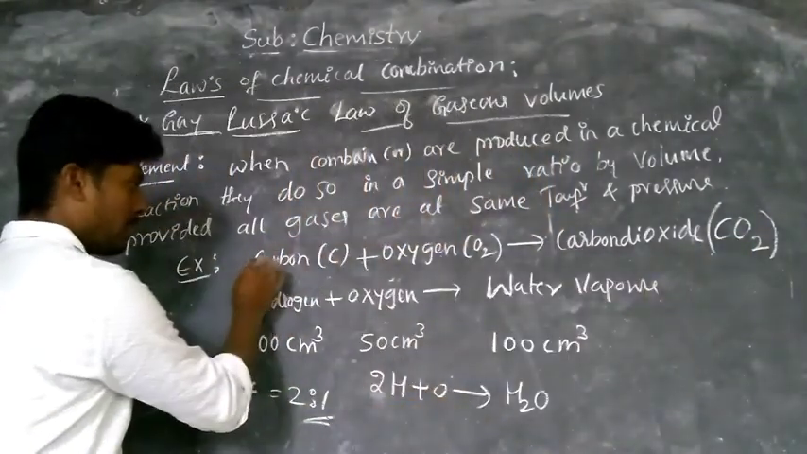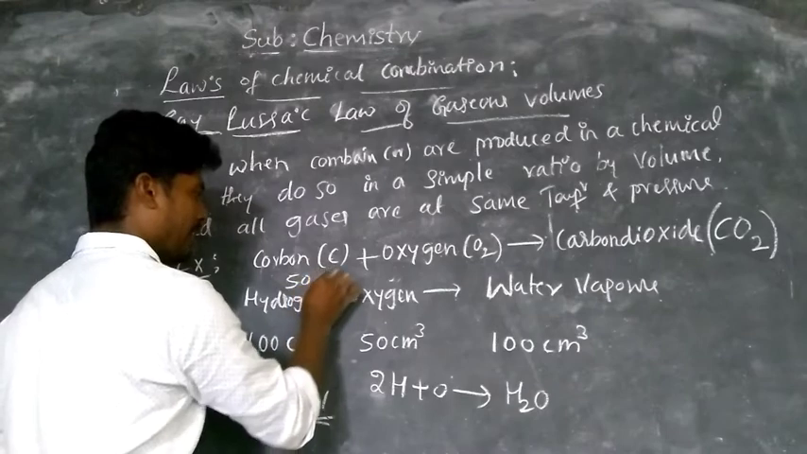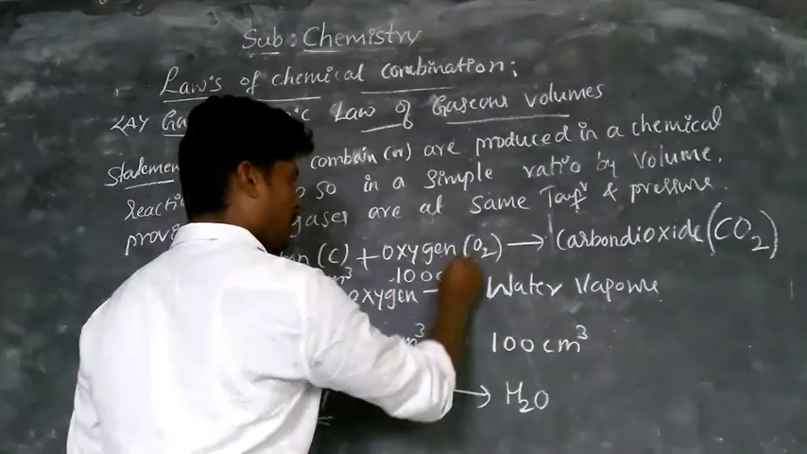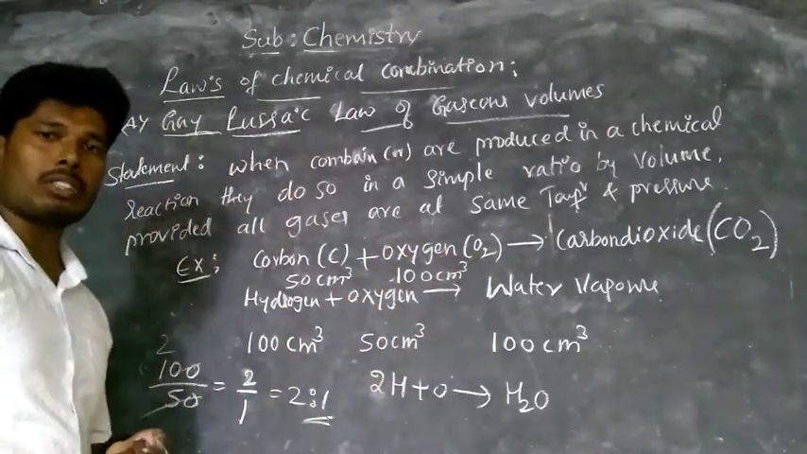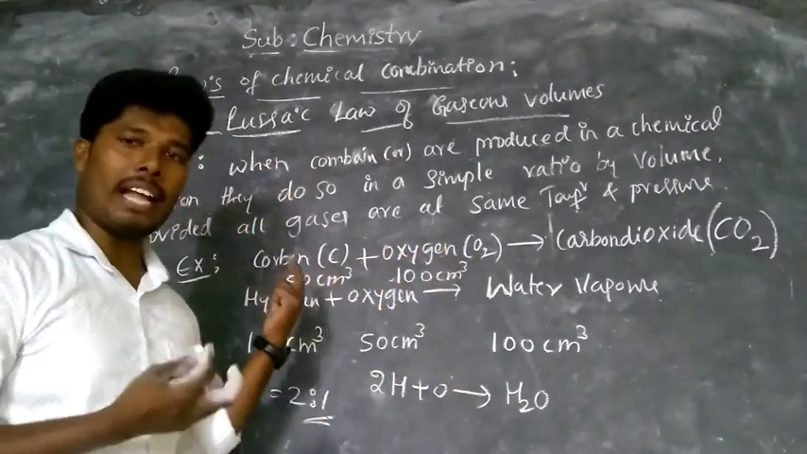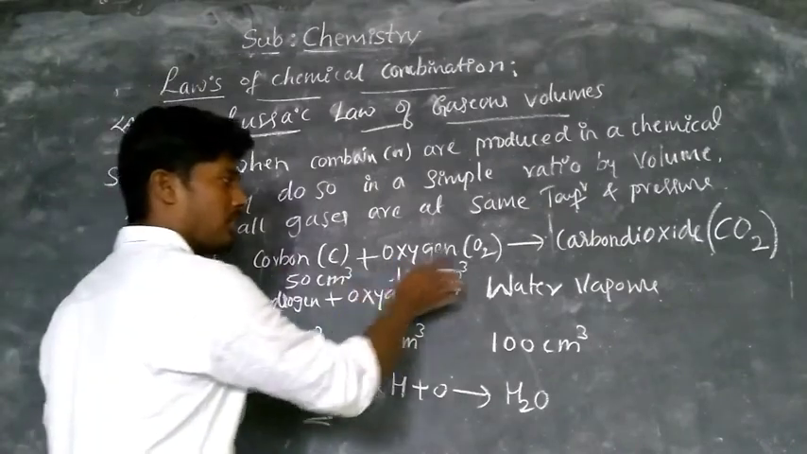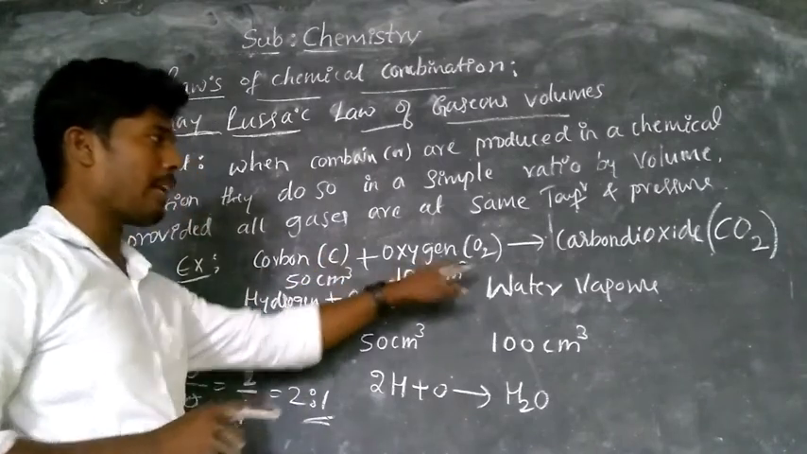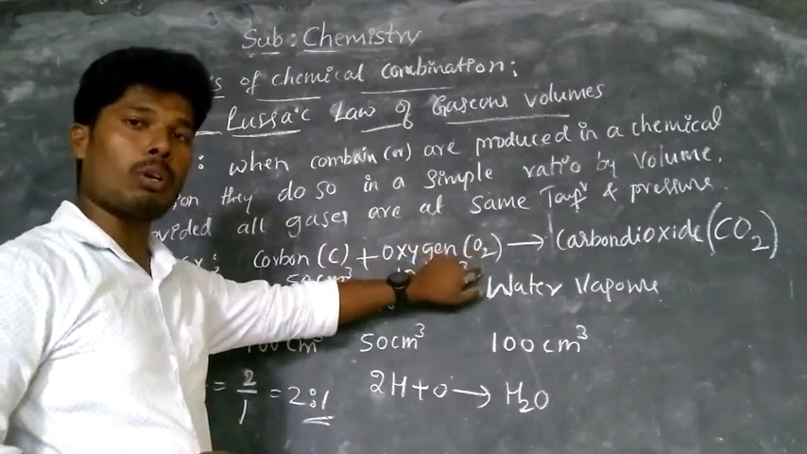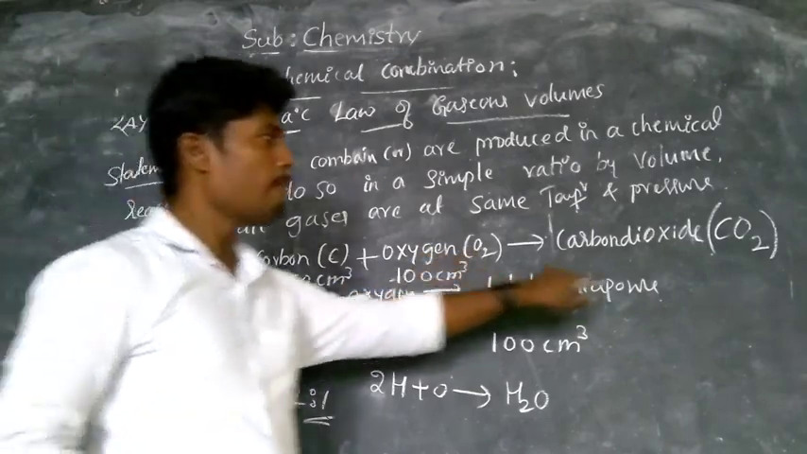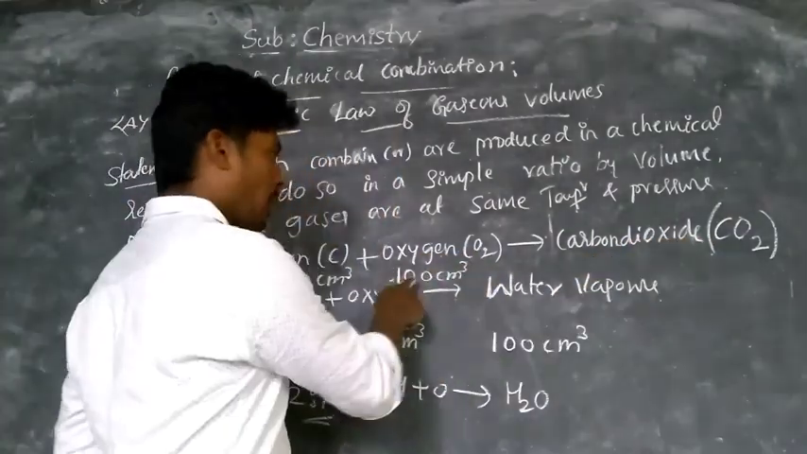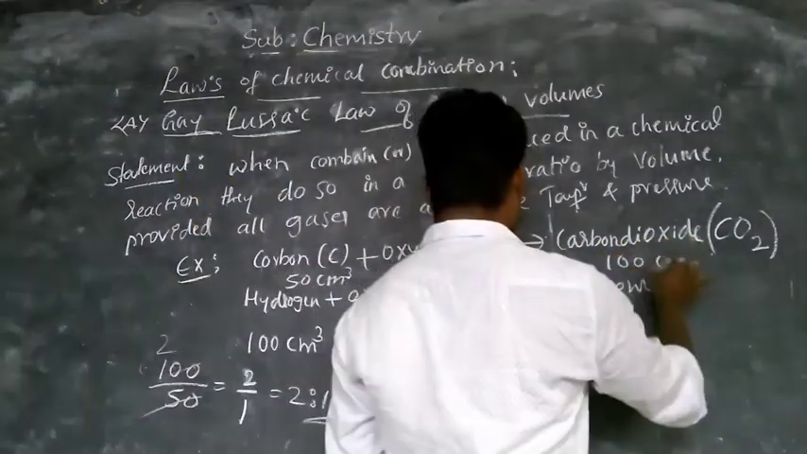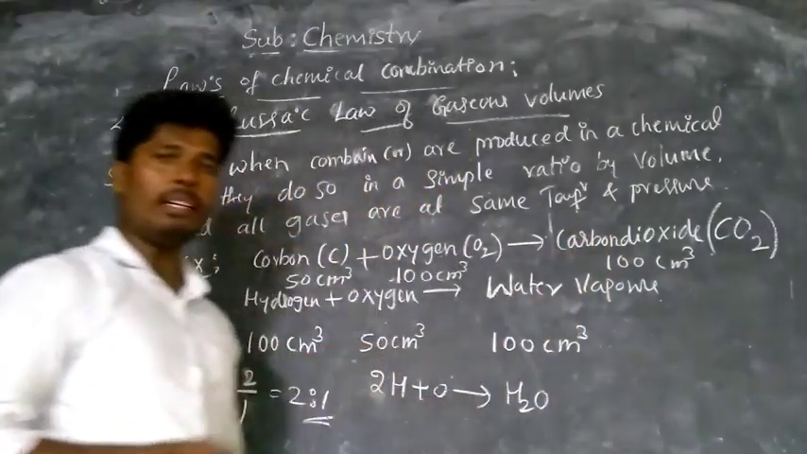Now observe, let's take the volume of carbon as 50 ml, that is 50 centimeter cube, and the volume of oxygen as 100 centimeter cube. Why are we taking 100? Either you take 200 or 300, but observe here, the oxygen takes 2 moles, but carbon takes 1 mole. One element of carbon combined with one molecule, meaning 2 atoms of oxygen, gives carbon dioxide. Here the oxygen volume is high, therefore after reacting these two you get 100 centimeter cube of carbon dioxide.